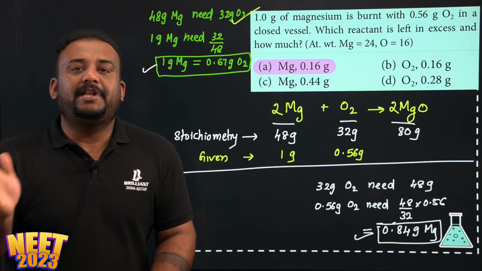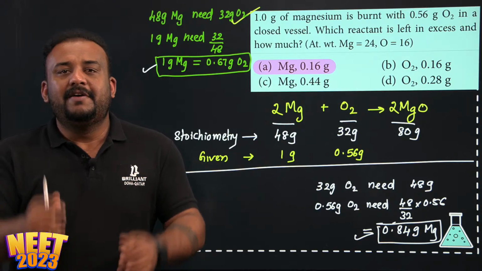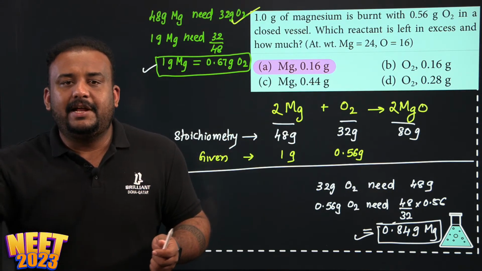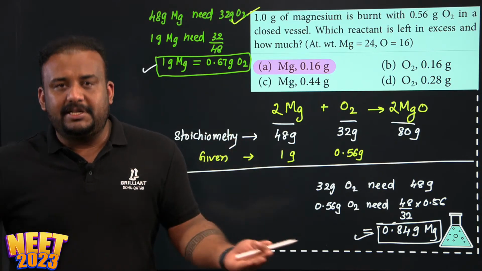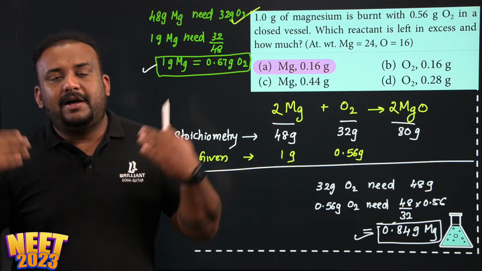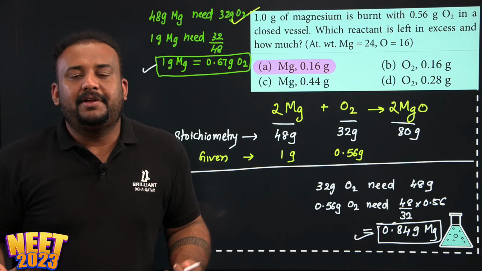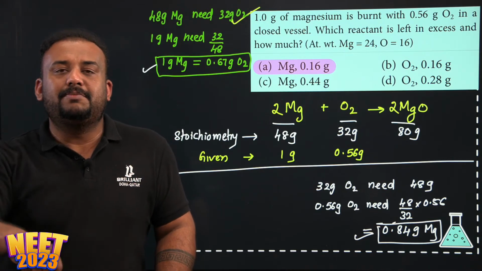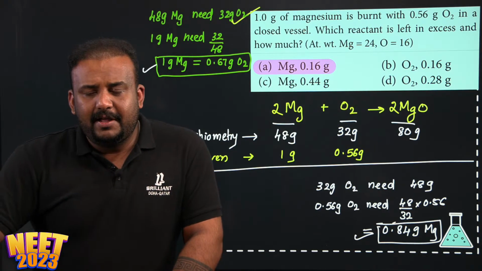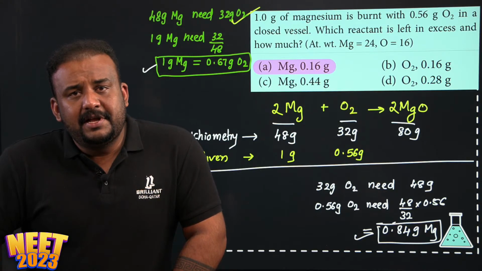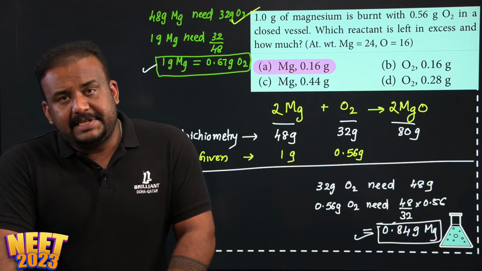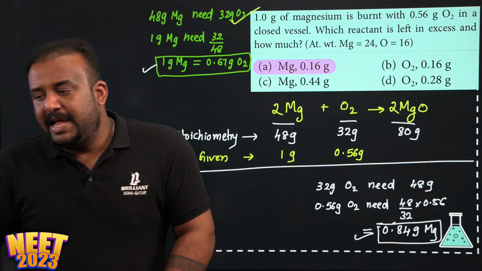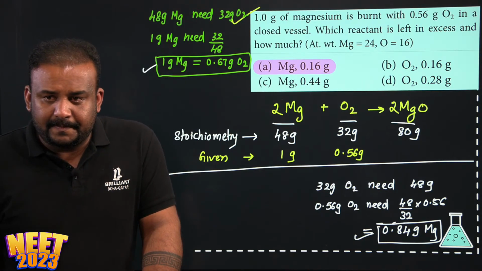And to find the limiting reagent, just equate the stoichiometry. First you balance the equation and see the normal stoichiometry, like x gram requires y gram, so z gram requires how much. Like this you keep asking the stoichiometric relations to yourself, do it in your mind, and then do the small calculations in the rough part. It is a very easy question, but the majority of students make a mistake when identifying the stoichiometric relationship. So I hope that part is clear to everyone.